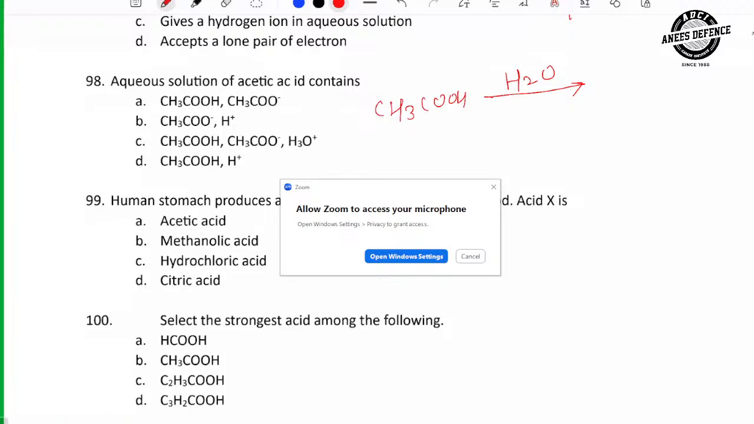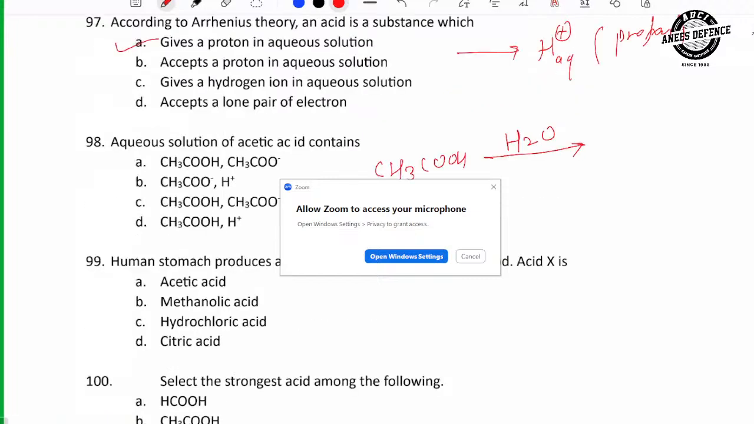So if we add water in aqueous solution of acetic acid, what do we get? CH3COO minus and H plus. Now these ions we will get. What will the option be? It is called ionization. Next.